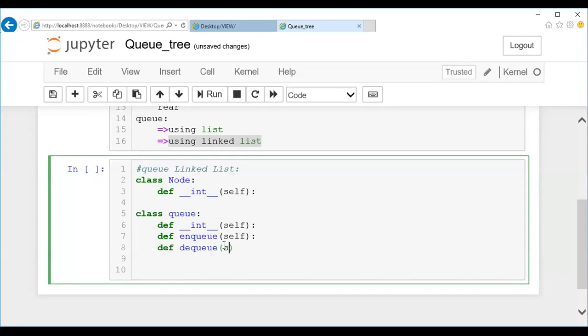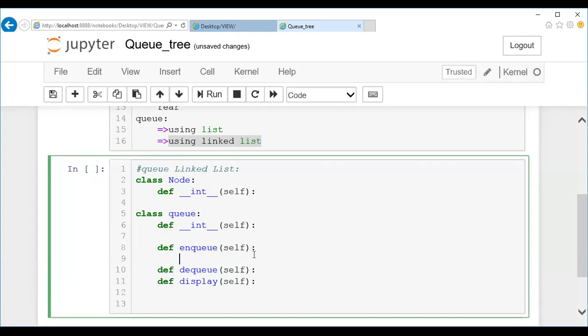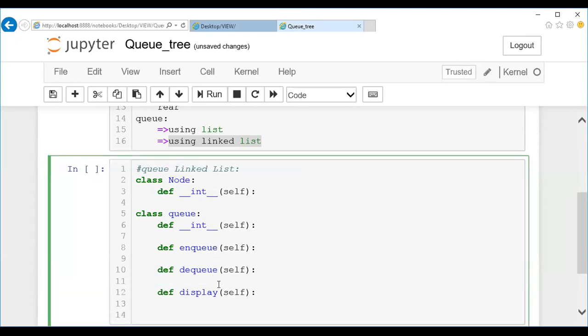Okay, and followed by self, and followed by display. So I want you people to fill these functions one by one. I already explained the process, how to make use of a linked list. Just fill these functions one by one. No need of filling this init function. I want you to fill the logic for enqueue, dequeue, and display. Start doing.